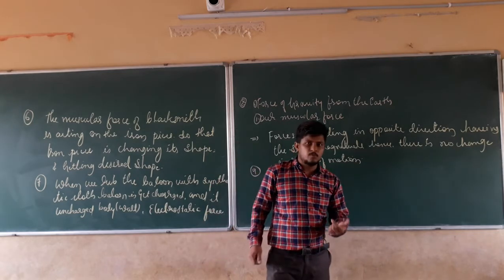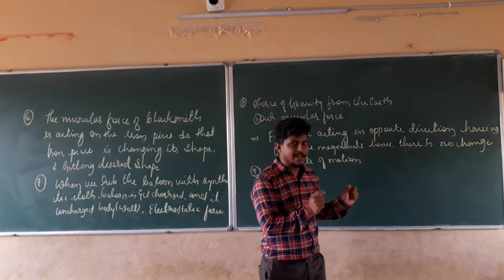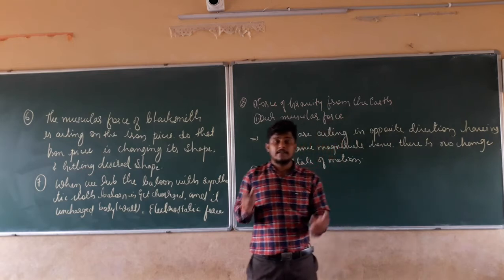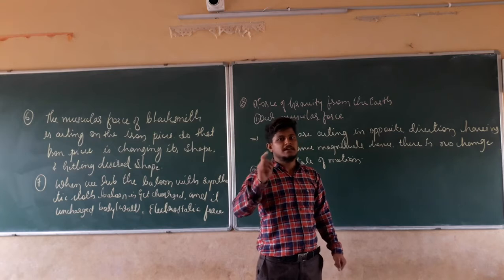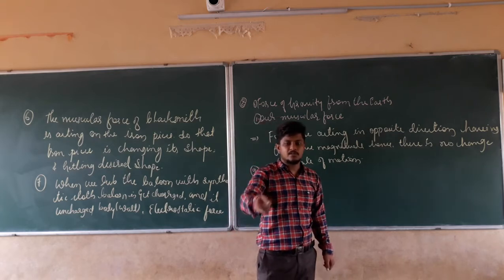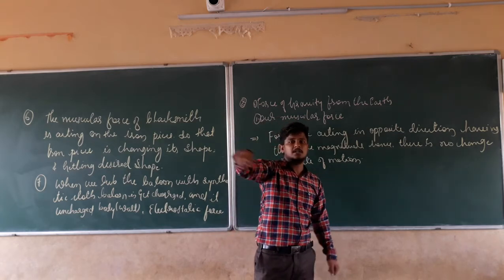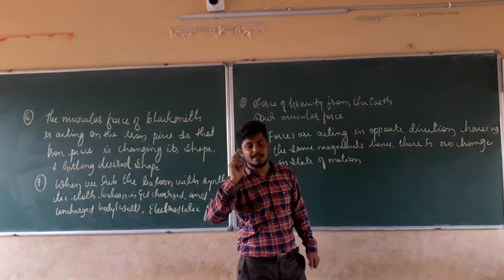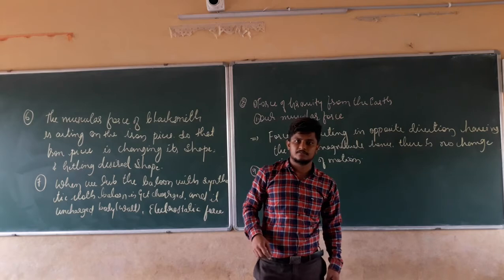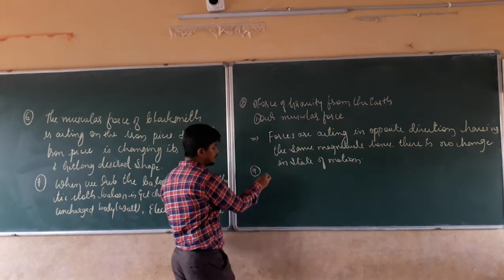We have to name the two forces which are acting on that rocket immediately after leaving the launching pad. It is going to go in the upward direction. What will be the two forces?